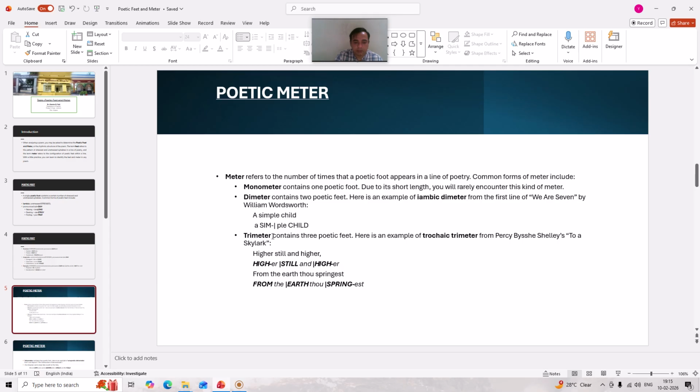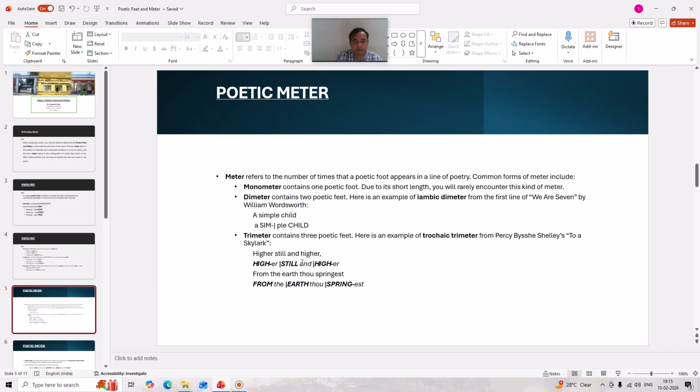Trimeter is another meter. It contains three poetic feet. Here is an example of trochaic trimeter from Percy Shelley's To a Skylark. Higher still and higher. We have already seen that in a trochaic meter, the stressed is followed by unstressed.